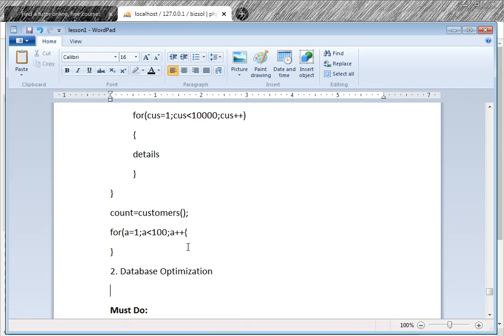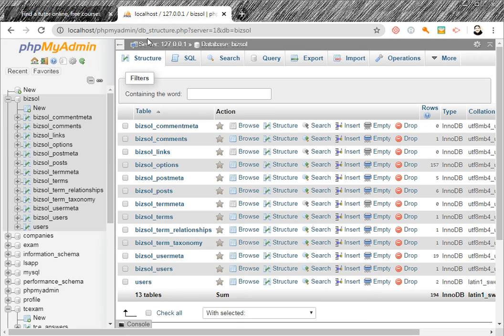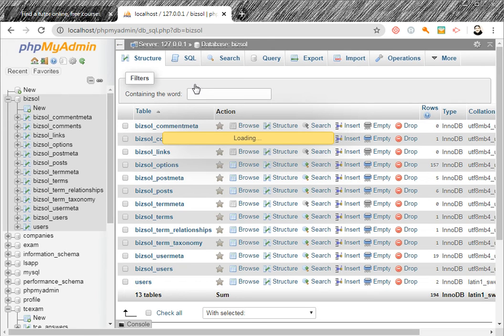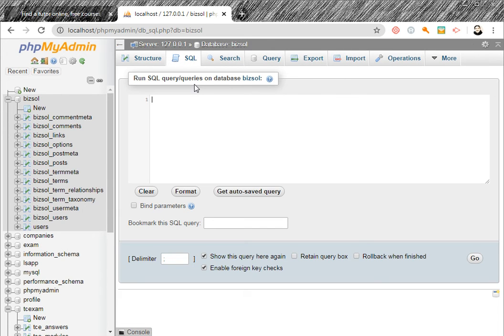So, database index. What is a database index? Database index is like this. This is your web page, and in SQL I can use tables, and I can create indexes and stored procedures. I write create index, and it will increase the speed of fetching the records.